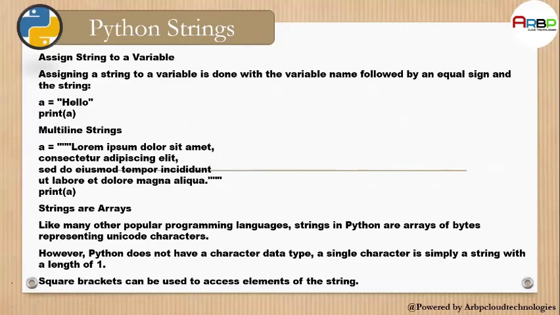Assigning a string to a variable. Assigning a string to a variable is done with the variable name followed by an equals sign and the string, like this.